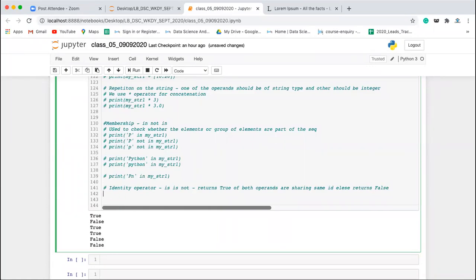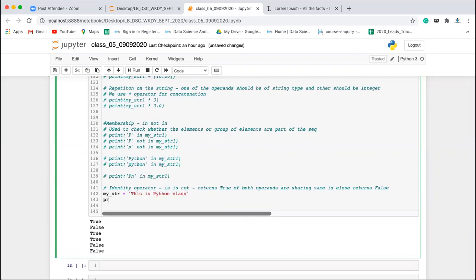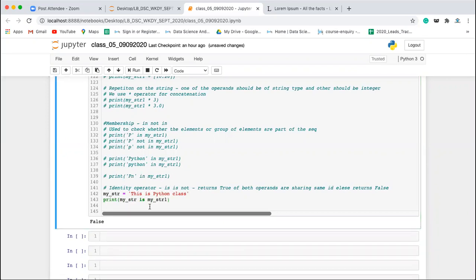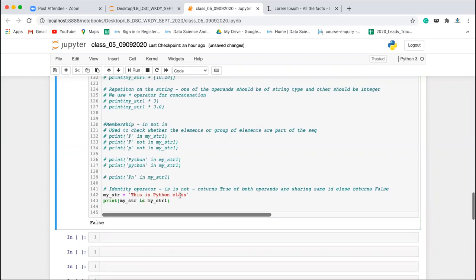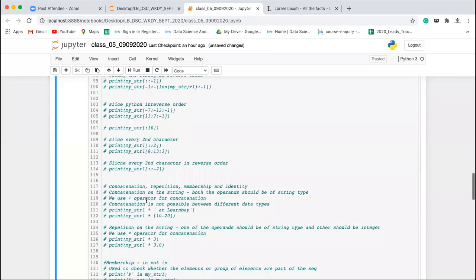Let me do it this way. my_str is equal to, this is Python class, right? Now if I check my_str is my_str1, this is going to give me true. Why? Because both are going to share the same ID. So there is some mistake. This is Python class, my_str. Okay, sorry. So this is giving me false.